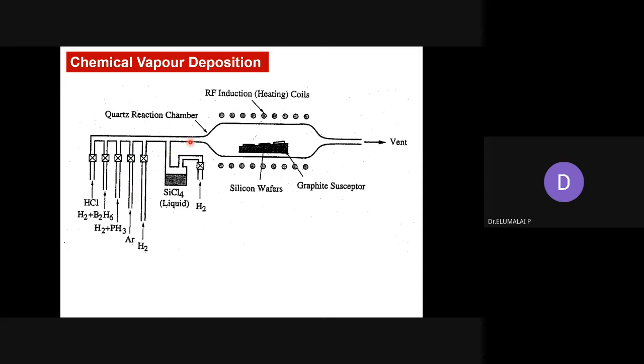Then together you bring them, allow them to react on the substrate, and this is the furnace where the temperature is maintained at the required temperature. After the reaction takes place, either on the substrate or off the substrate surface, the product will be formed, and decomposed or unused material should be sent to vent.